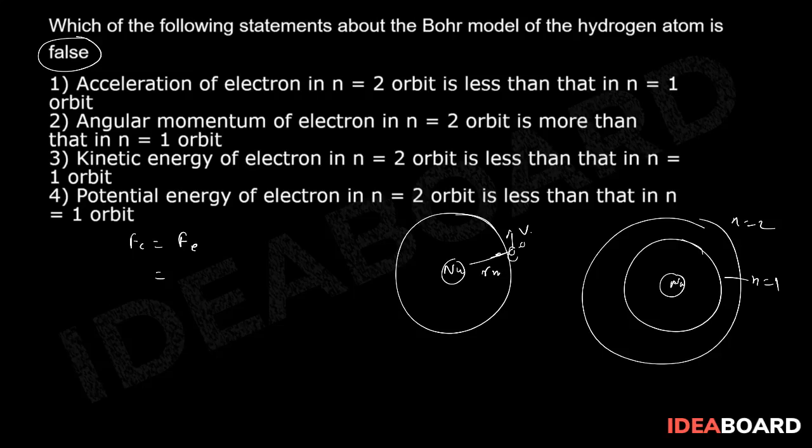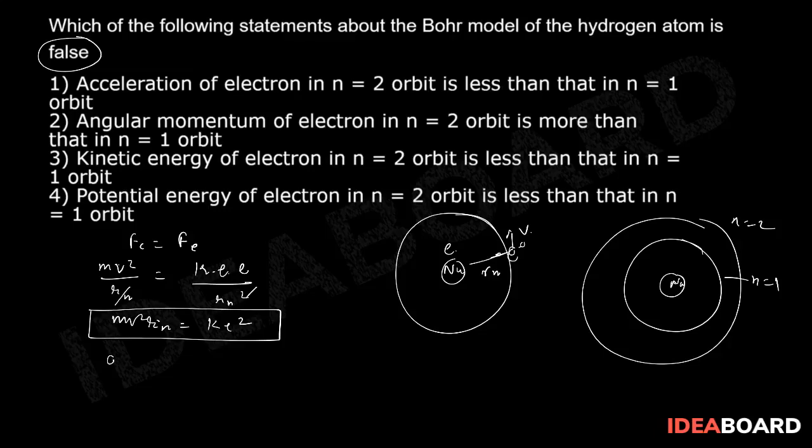Suppose this is the hydrogen atom, the nucleus will have charge e, so I can write Ke·e divided by Rn square, and from here I can write mv square upon Rn. So this is cancelled out. What do I need? I need acceleration. Okay, so from this, mv square into Rn is equal to Ke square, that I know.